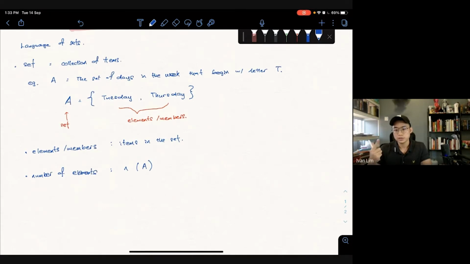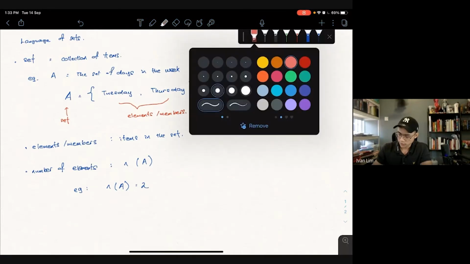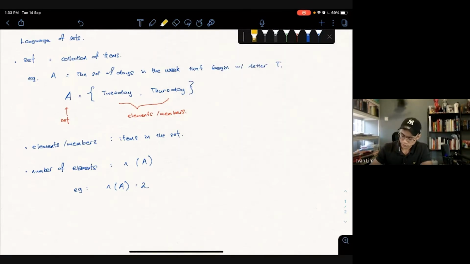Tuesday, Thursday. So there are 2 elements inside. So how do we express, based on the one above, that the number of elements is 2? A is equals to 2.